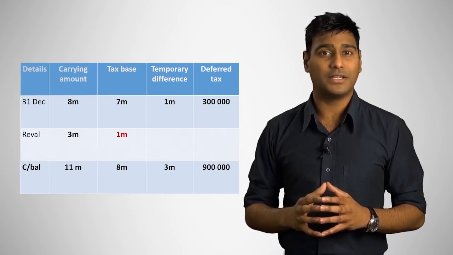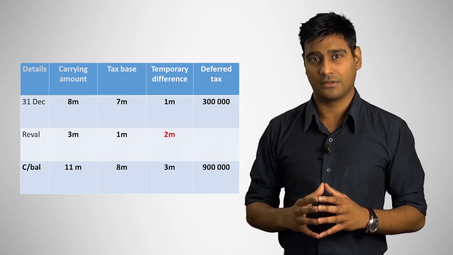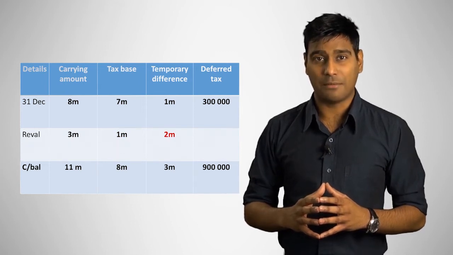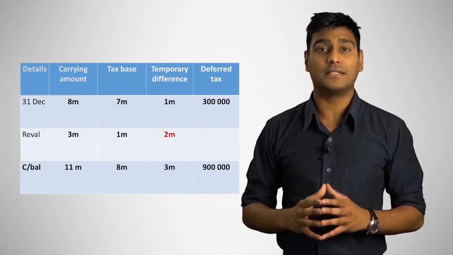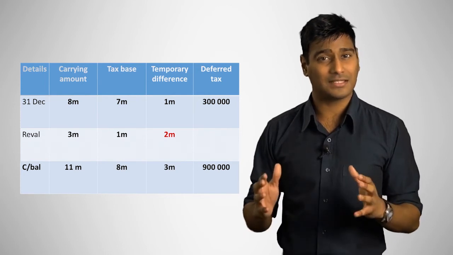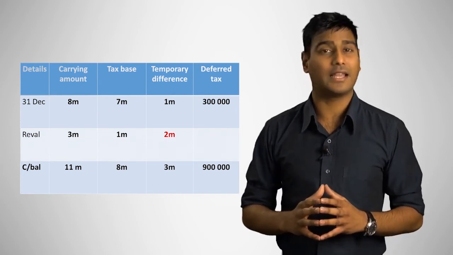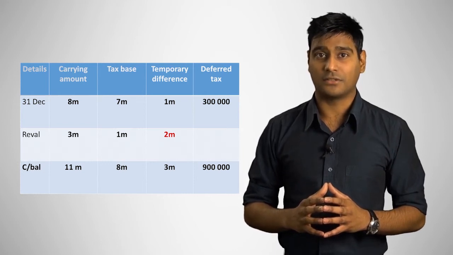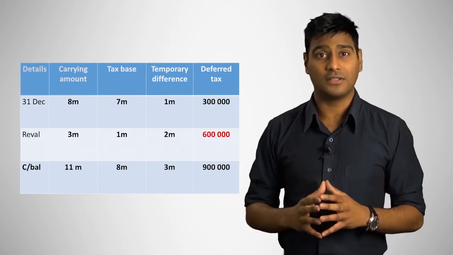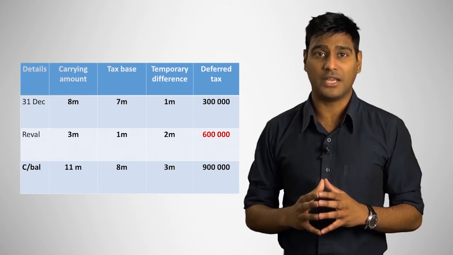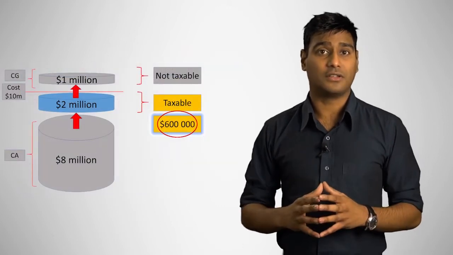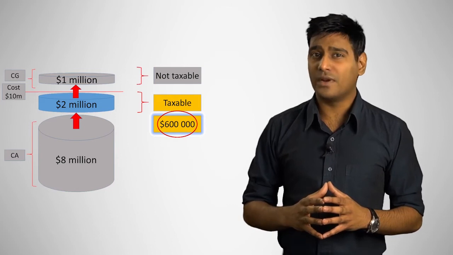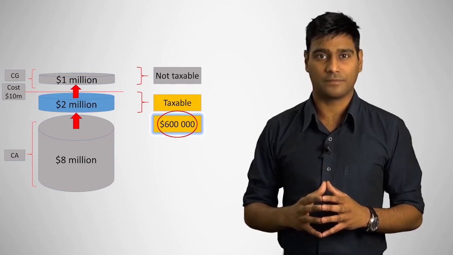This gives us a temporary difference of $2 million. As this is a debit balance, it indicates that this is a taxable temporary difference and thus gives rise to a deferred tax liability. The deferred tax expense is $600,000. $600,000 is the deferred tax expense on the revaluation. The $600,000 tax expense can be confirmed when we refer to our earlier calculation.